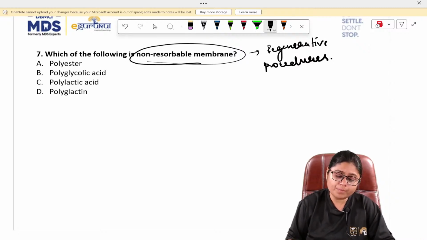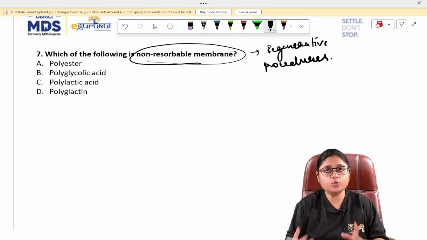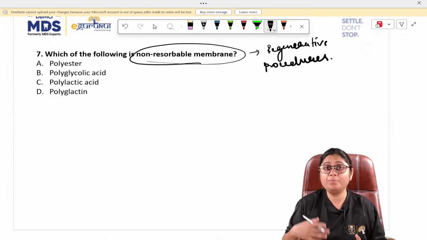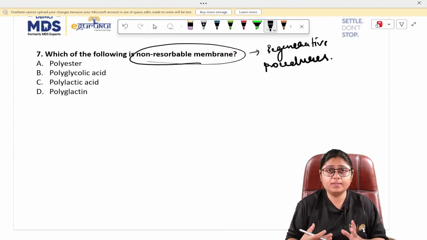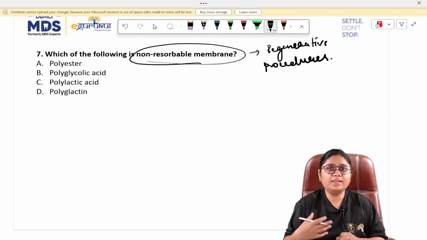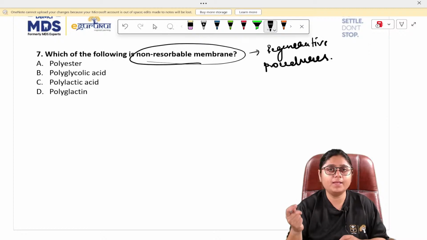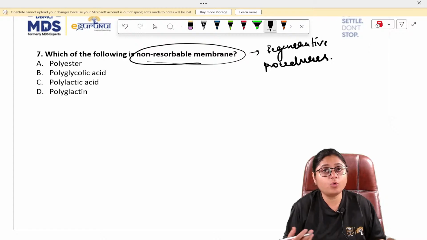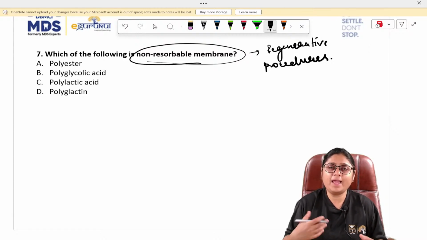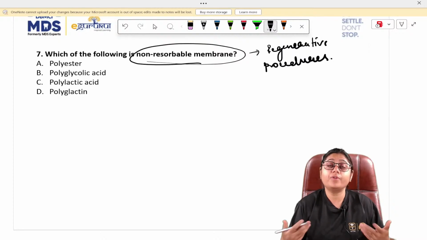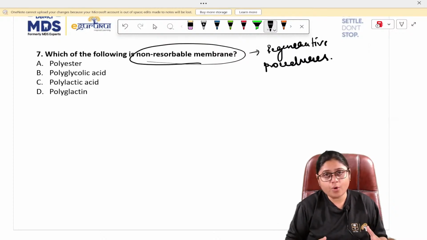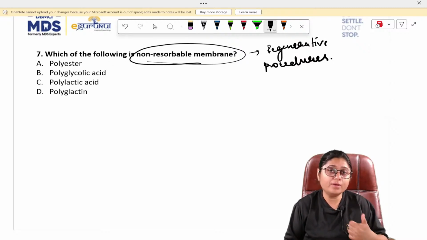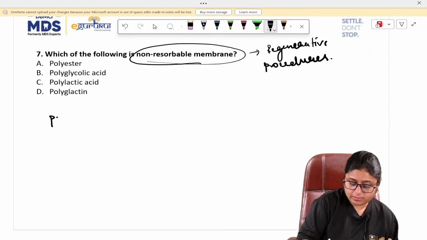Which of the following is a non-resorbable membrane? Resorbable membranes are used basically for regenerative procedures. Nowadays, all the membranes are resorbable only. But previously, there were some membranes which were not resorbable. To remove those membranes, a second surgery was required, which is not good, right? If we are again and again opening the gingiva, we are creating trauma, and there is more bone loss and more chances of infection. So to prevent those complications, resorbable membranes were developed. The most commonly used non-resorbable membrane is polyester.